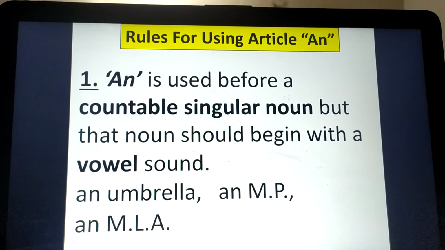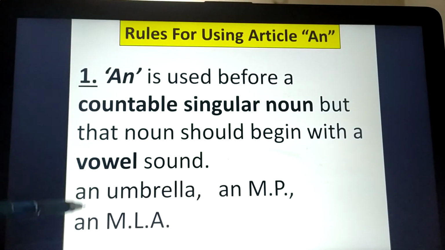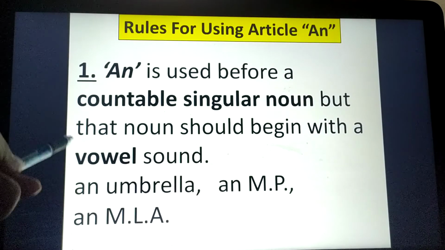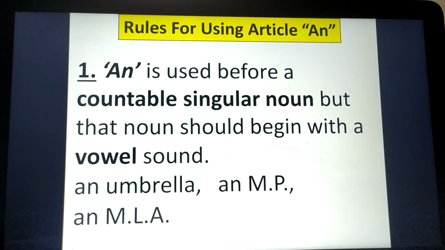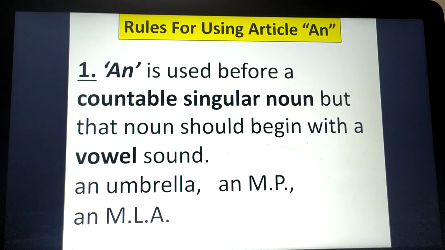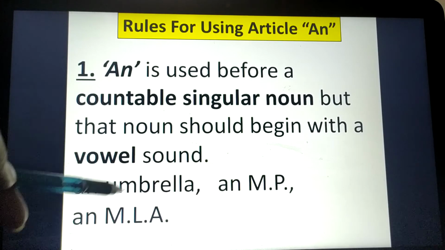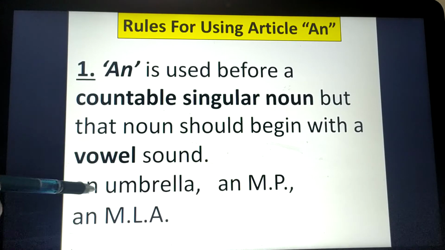Now, I'm not talking about the letter. I'm saying vowel sound. How? We can see here an umbrella. As we all know, U is a vowel, so yes, An will be used before it. But in my previous slide, you could see that somewhere U was giving the sound of 'yu', and that's why we used A there. But here it's giving a vowel sound. You can see an umbrella. Umbrella begins with a vowel sound, that's why we have used an here.